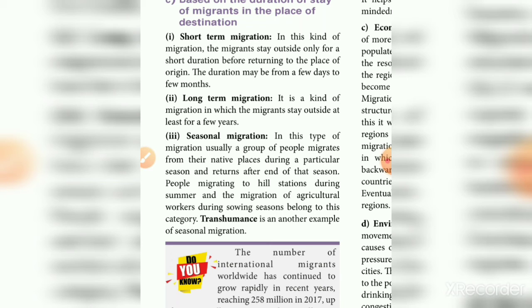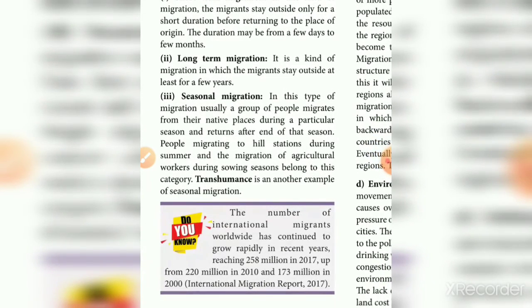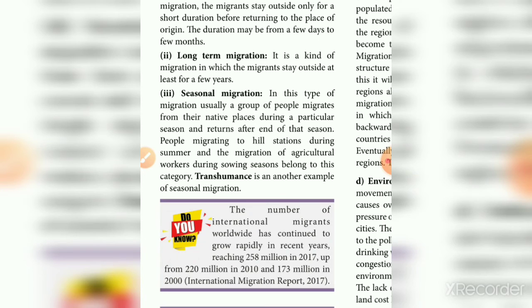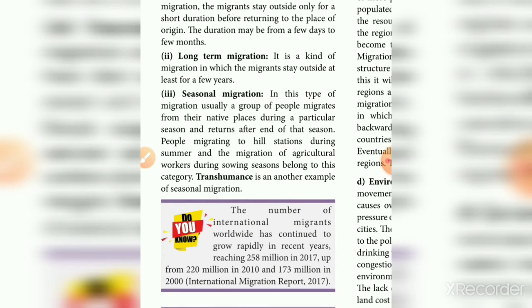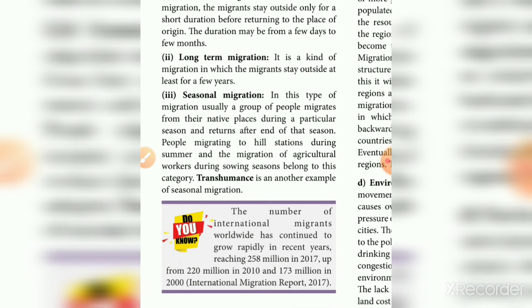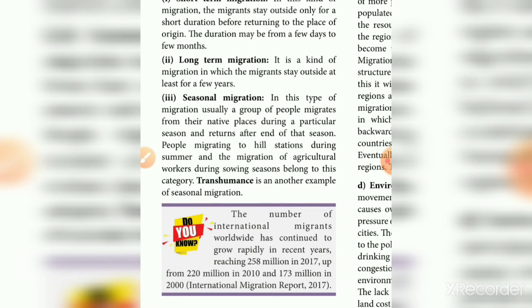And seasonal migration: usually a group of people migrate from the native place during a particular season and return after the end of that season. People migrating to hill stations during the summer and agricultural workers migrating during the sowing season belong to this category. Transhumance is another example of seasonal migration.